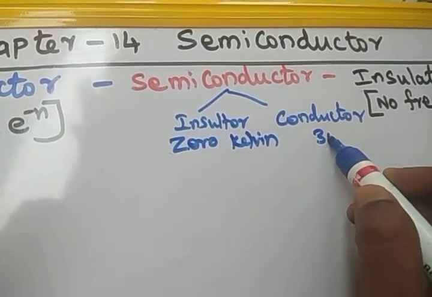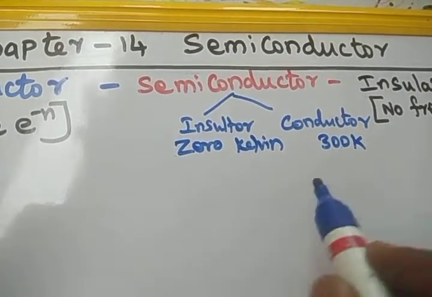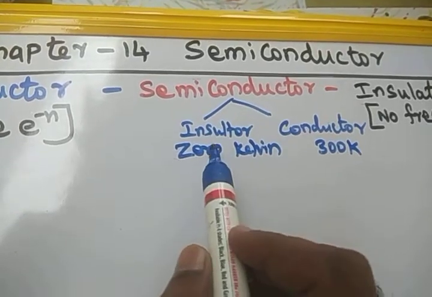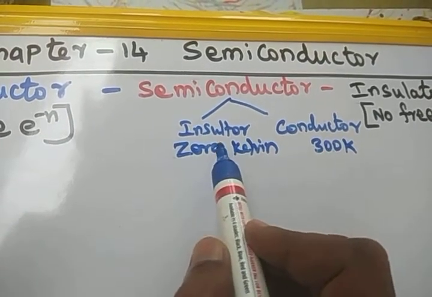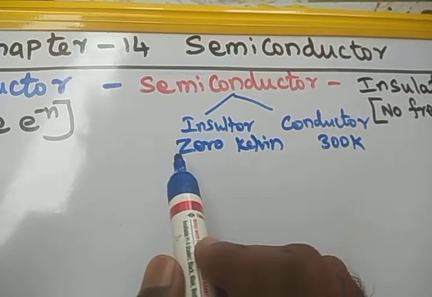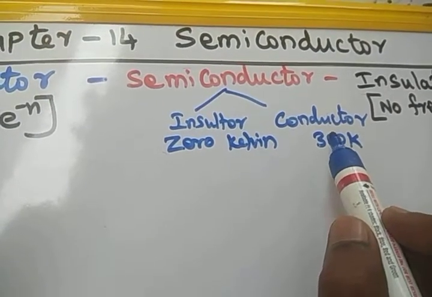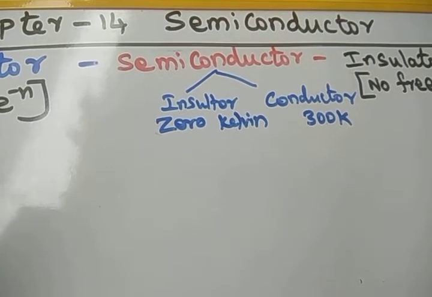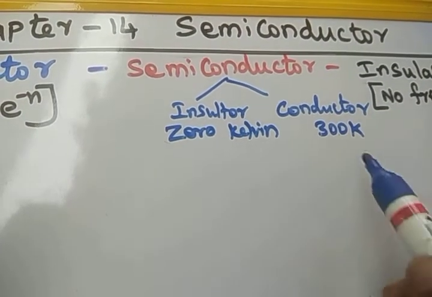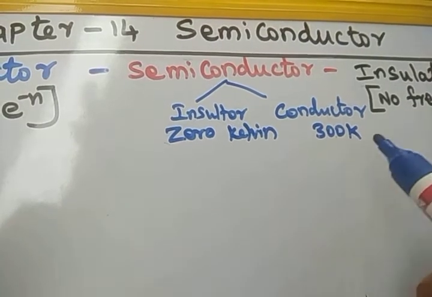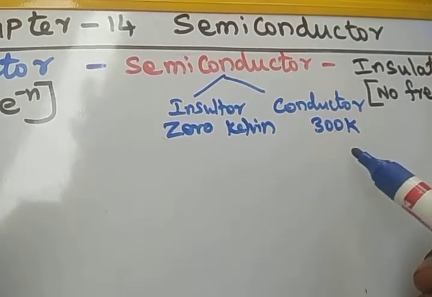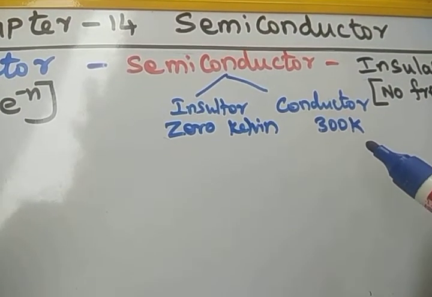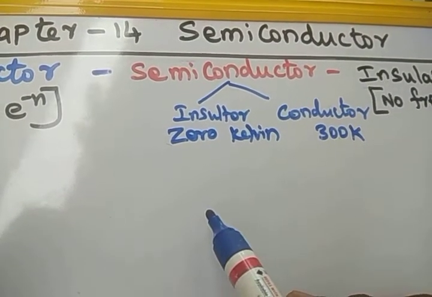But at room temperature, around 300 Kelvin, the same semiconducting material acts as a conductor, because at 0 Kelvin there are no free electrons available. But at room temperature, free electrons are formed. That means the valence electron will come out from the atom, so it becomes a free electron. Whenever there are free electrons available, that material is called a conductor, because free electrons are responsible for conduction of current in any given material.